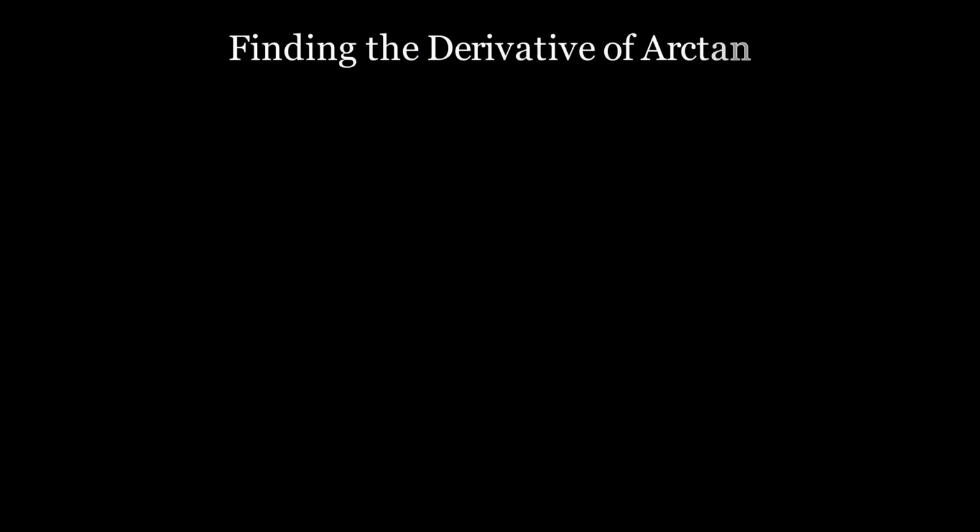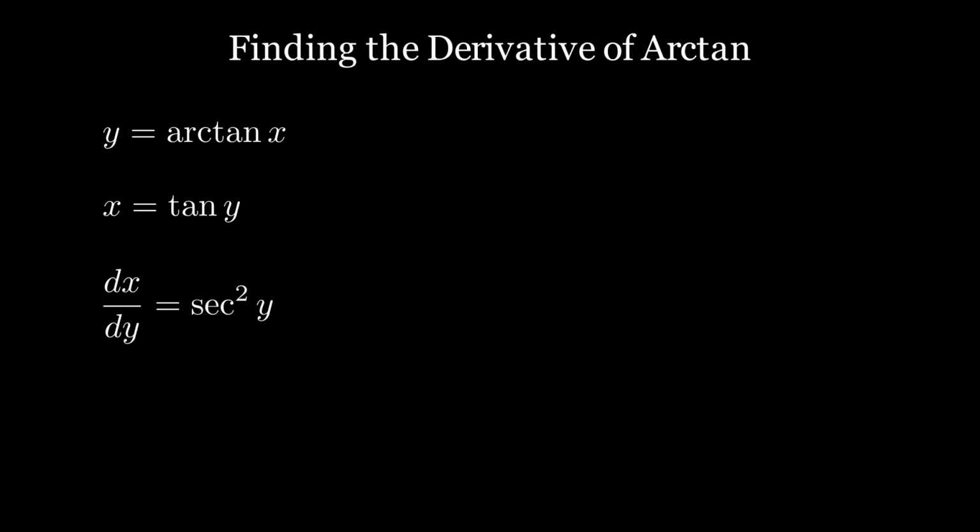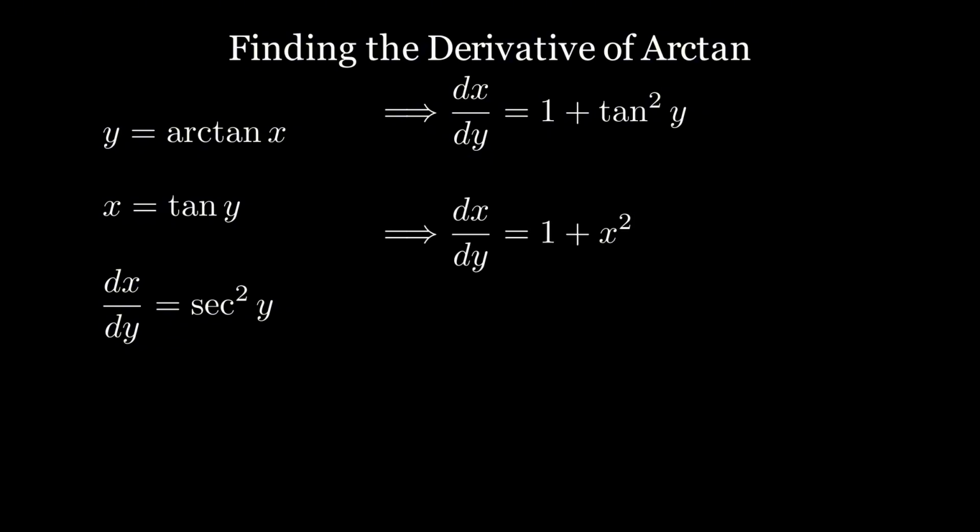First and foremost, let's find the derivative of the arctangent function. Let's begin with y equals arctan of x. By definition, then x is equal to tan of y. Taking the derivative of both sides now, we get that dx by dy is equal to secant squared of y. Using the trig identity for tan squared and secant squared, we get that this is equal to 1 plus tan squared of y. But since x is equal to tan of y, this is actually equal to 1 plus x squared.